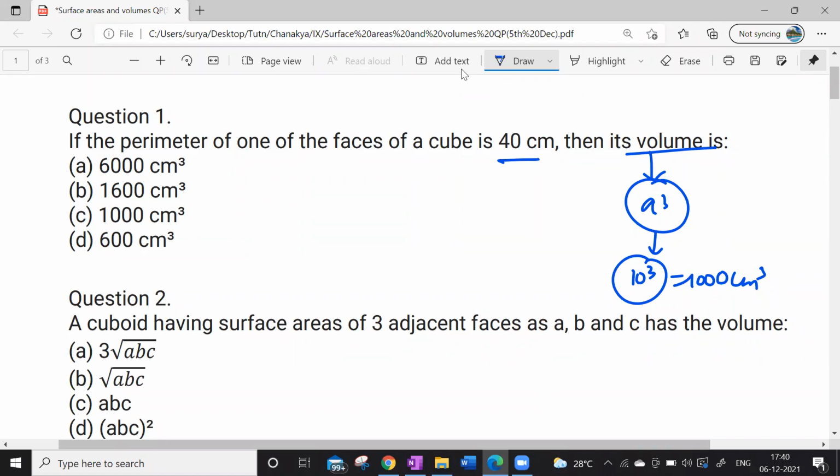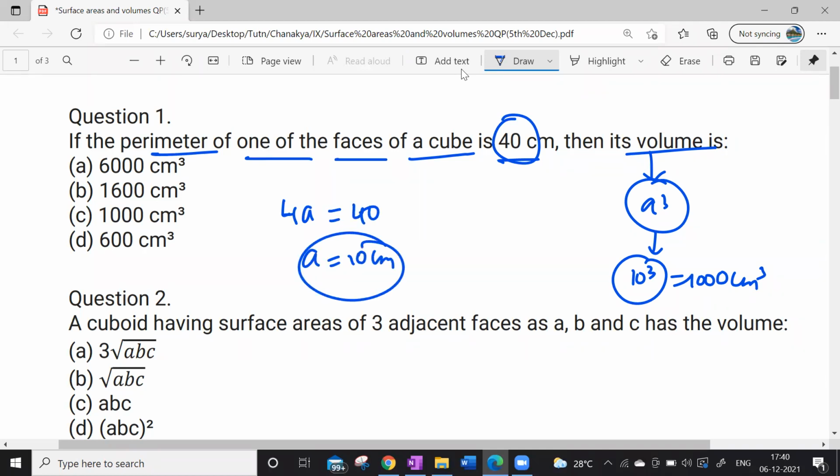See here, the perimeter of one of the faces of the cube is 40 given. One face looks like a square. So what is the perimeter of that? Perimeter is nothing but the sum of all the sides. So the perimeter of the square is 4s or 4a. So 4a is equal to 40, then a is equal to 10 centimeters. We know that volume is a cubed. Substitute there, you are going to get 1000 centimeter cube, as simple as that.